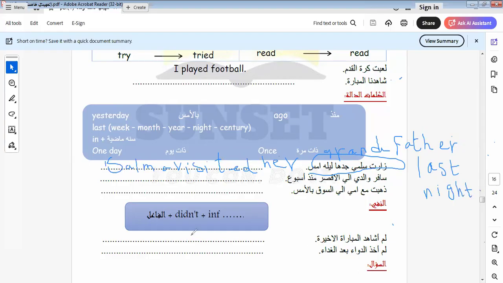As we told you in the present simple, when we have doesn't, we omit s. Here it is the same. When we use didn't, we return the verb to the stem form. So here I translate this sentence into the negative past form.